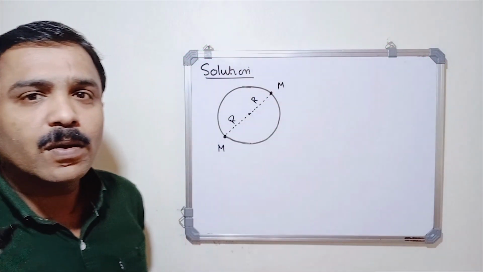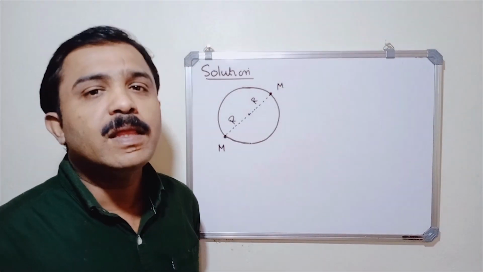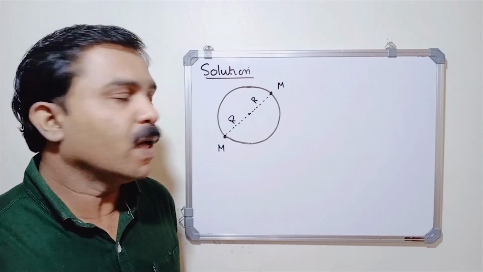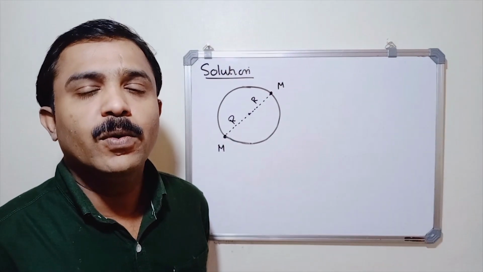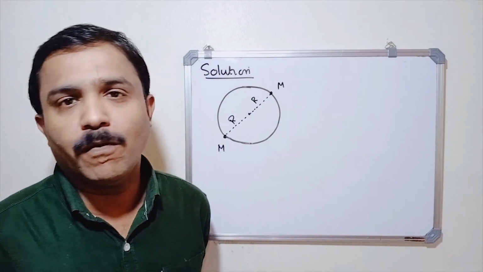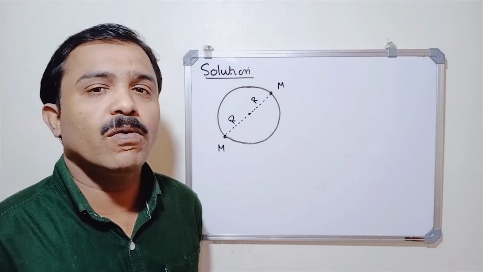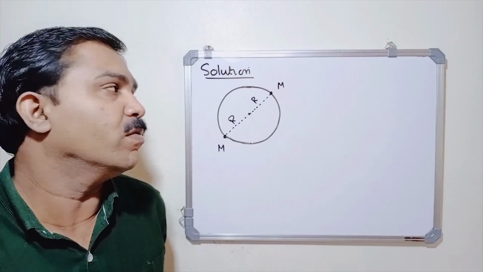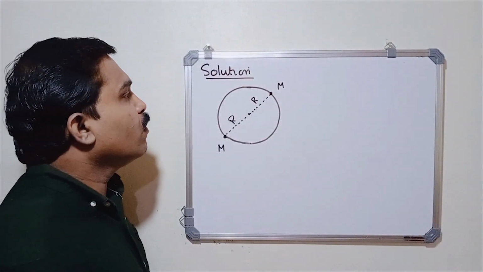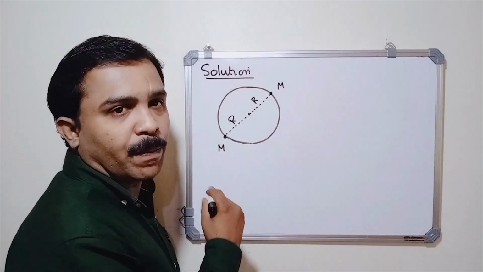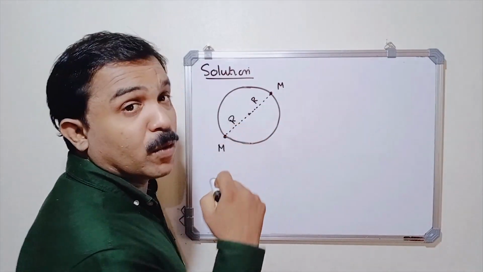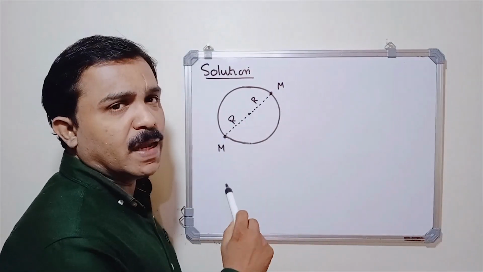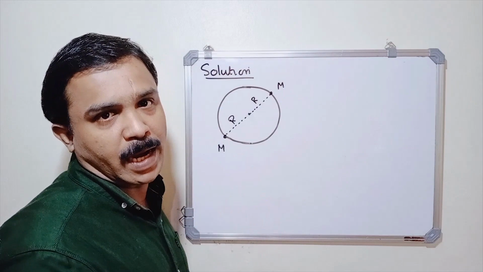Now, here there are two identical bodies. They are revolving in a circular path of radius r due to their mutual gravitational force of attraction. Here we have to calculate the speed of each particle. Let us see how we can solve this. In order to revolve in the circular path due to their mutual gravitational force of attraction, these two particles must be diametrically opposite.